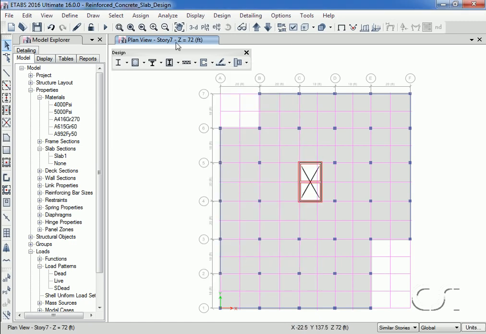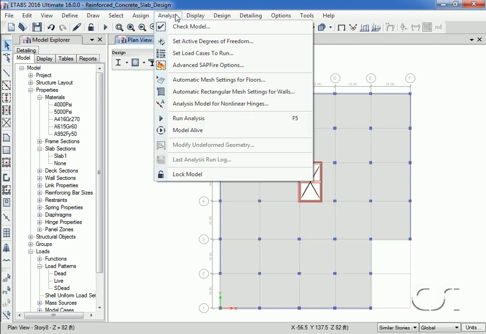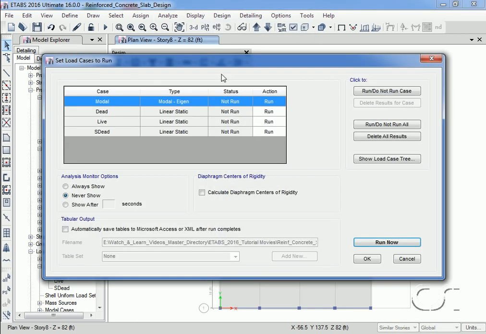Now if we skip down through the levels, note that design strips have been added. Now we may start the analysis. We will shut off the modal analysis case as we are not doing any dynamic analysis.